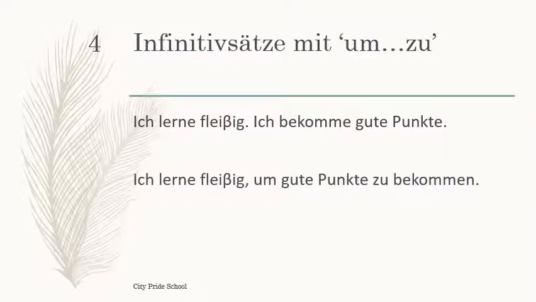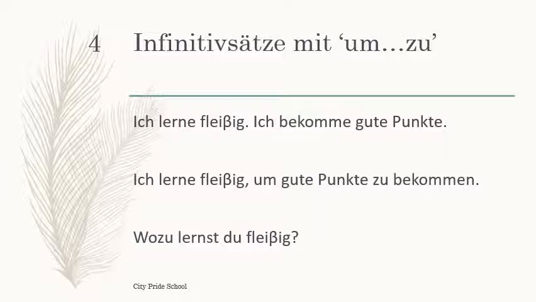Ich lerne fleißig, um gute Punkte zu bekommen. Here um zu is used to combine both the sentences. So the meaning of the same will be: ich lerne fleißig, um gute Punkte zu bekommen. Is this clear? Once again, it is reflecting the same question. Wozu lernst du fleißig? Why are you learning so hard? What is the intention? What is the purpose? So um zu and damit both express the intention or purpose of the activity. I hope the sentence with um zu is clear.